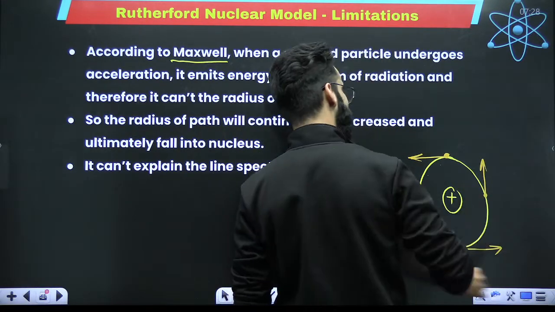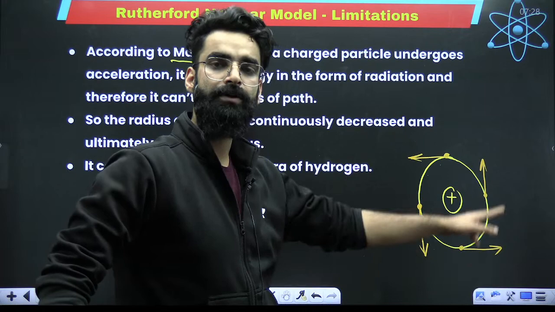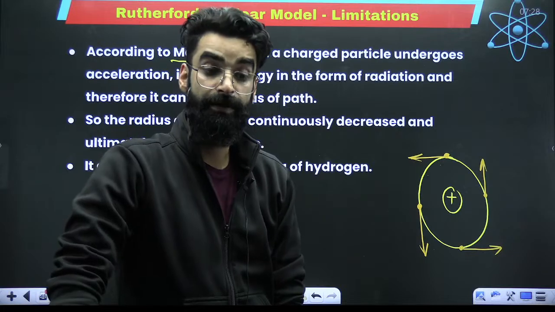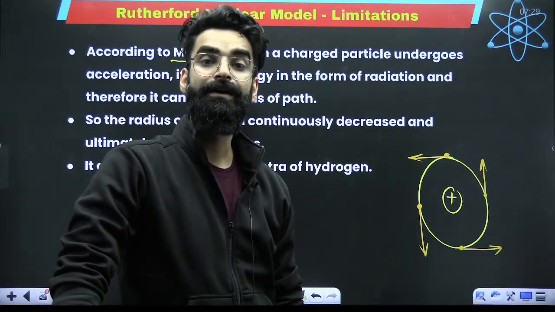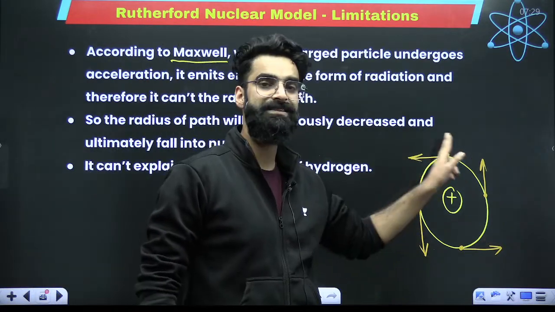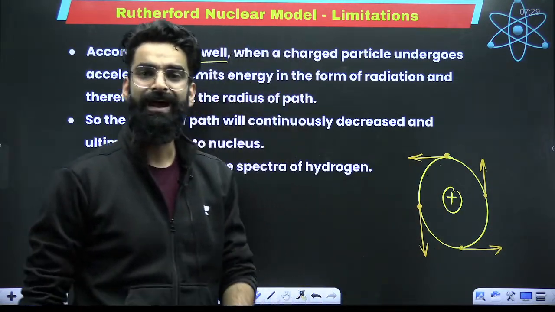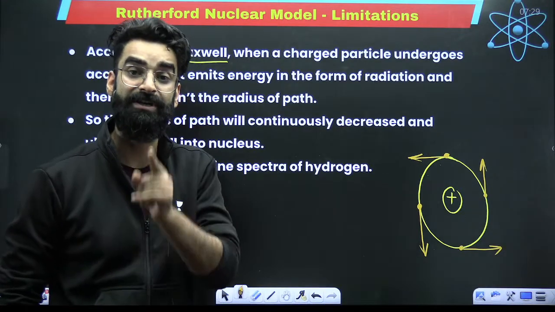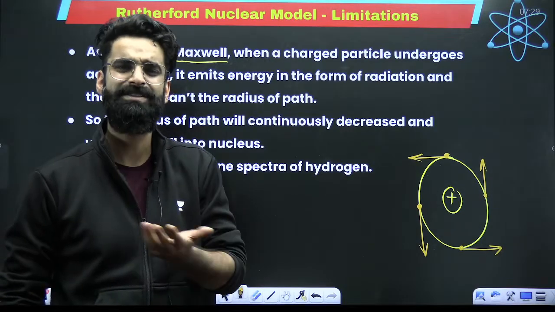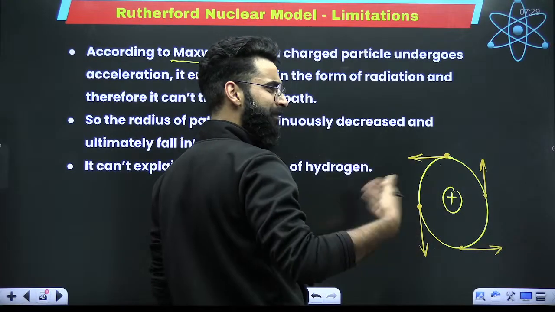As the electron revolves, is the direction of the electron continuously changing? If the direction changes, what does that mean? That means velocity changes due to change in direction. And change in velocity leads to acceleration. So can I say this particular electron right now is getting accelerated? And when a charged particle undergoes acceleration, as per Maxwell, it emits radiations in the form of energy. So if this electron is being accelerated, it will be continuously emitting energy.